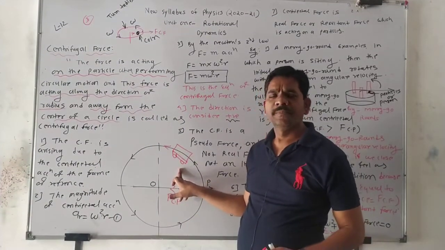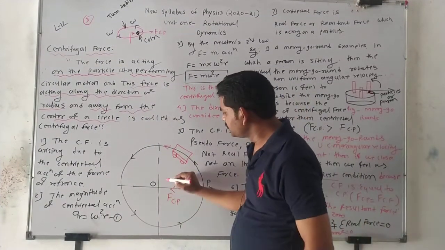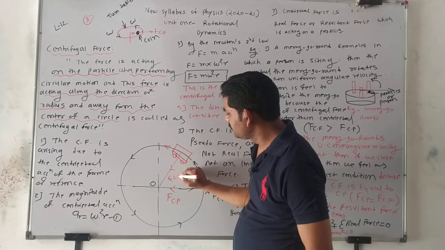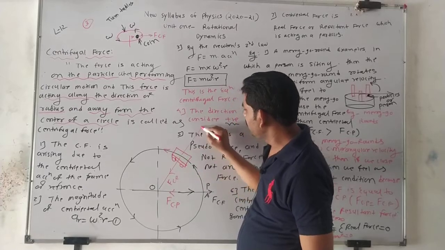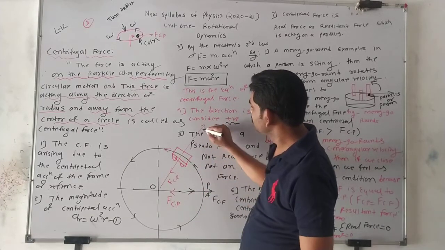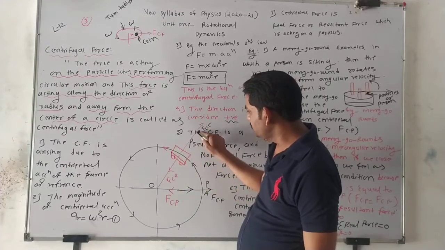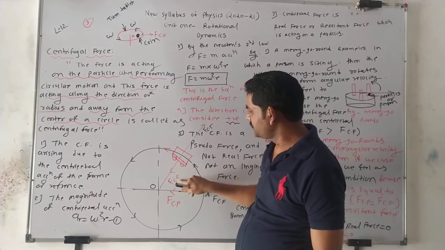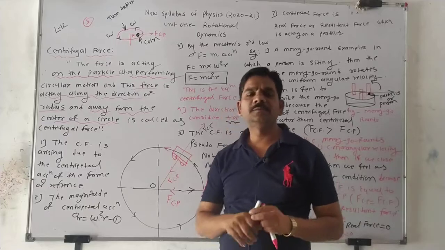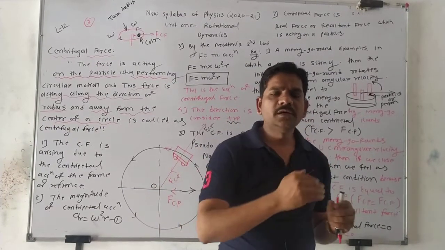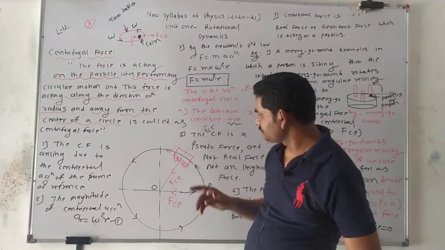Centrifugal force. This is the centripetal force, and on this side, the other force acts, and both forces are in balance. F_CP is equal to F_CF. In that condition the car moves very easily along the curved path.